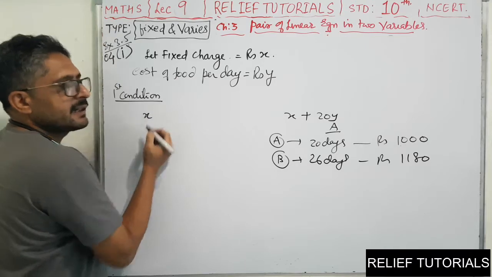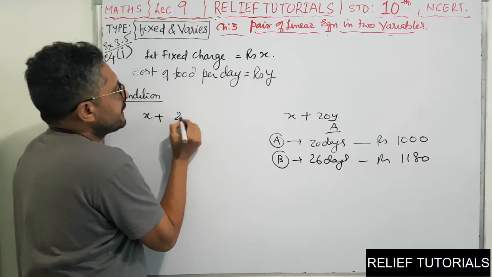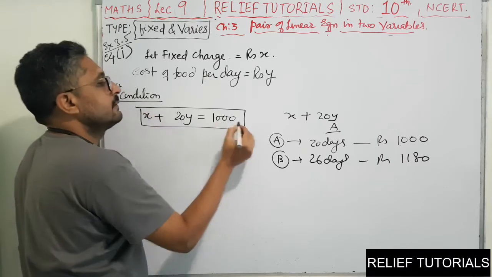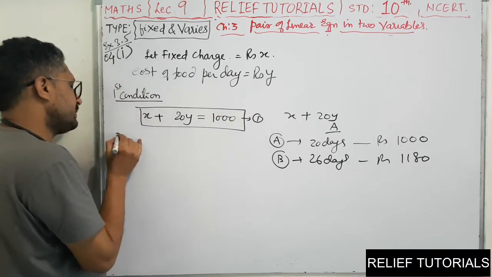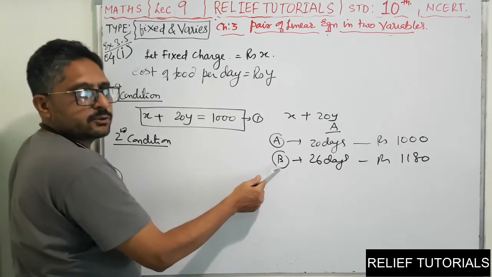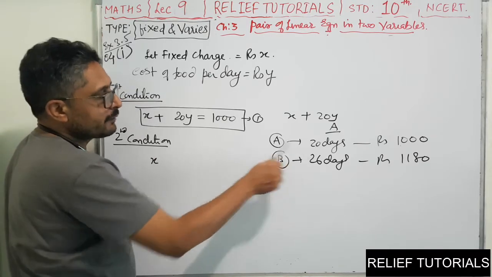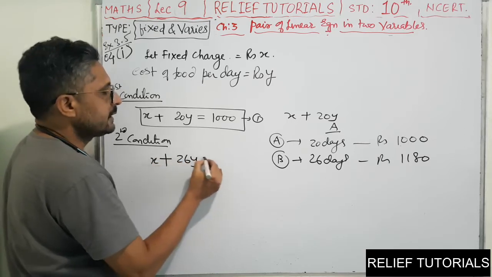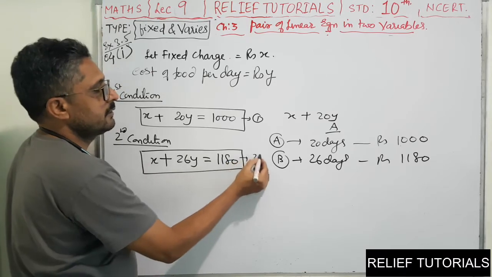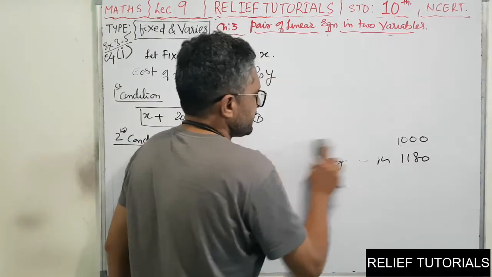So the first condition: fixed charge x, and food for 20 days at y per day is 20y, and that equals 1000. This is equation number 1. Now the second condition: student B takes food for 26 days. Fixed charge is x, per day food expense is y, for 26 days it will be 26y. The total equals 1180. This is equation number 2.